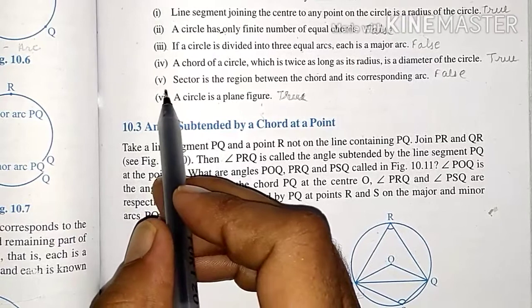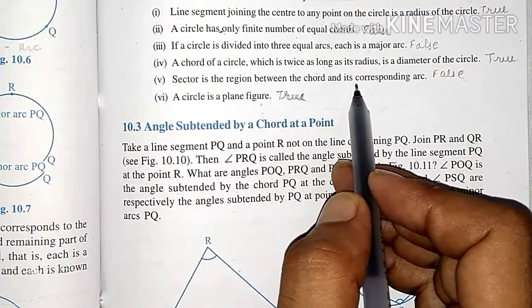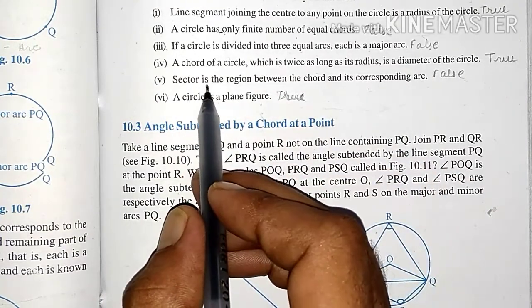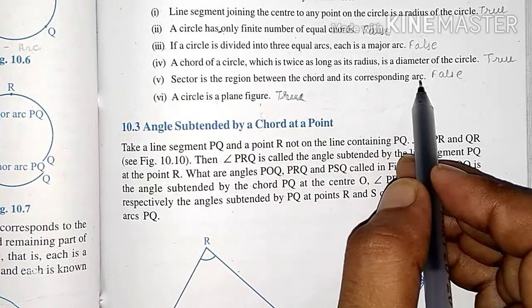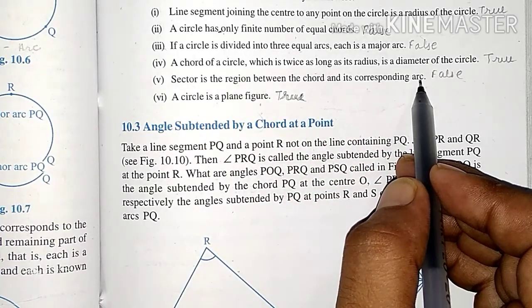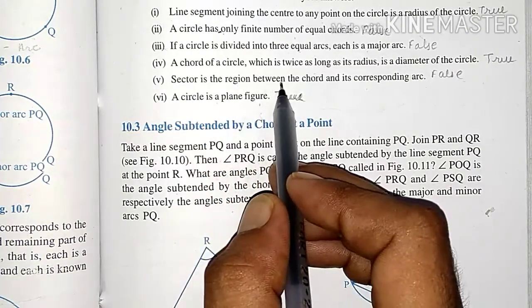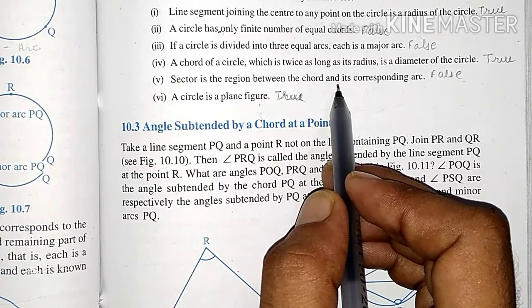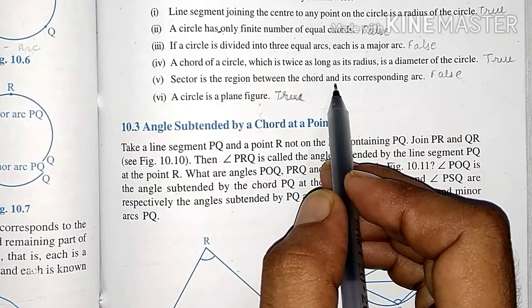Next, question number five: sector is the region between the chord and its corresponding arc. It is a false statement. What is the correct statement? A sector is a region between the arc and the radii at the ends of the arc.